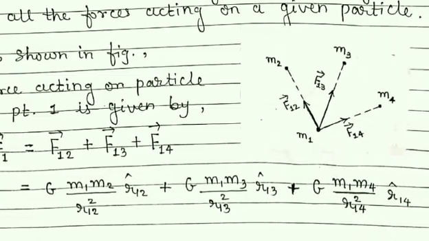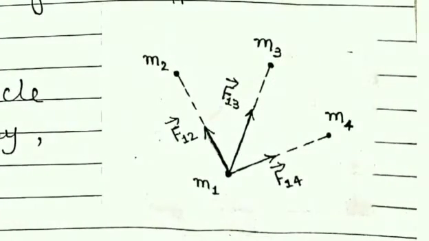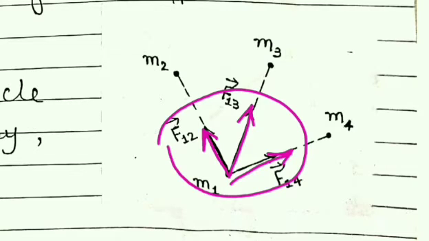Students, in the figure you can see this is the direction of force on the first particle due to the second particle. This is the direction of force on the first particle due to the third particle, and this is the direction of force on the first particle due to the fourth particle, and the result of all these three forces in vector form gives the resultant force on the first particle.